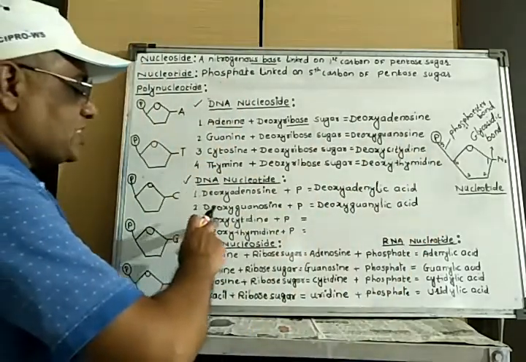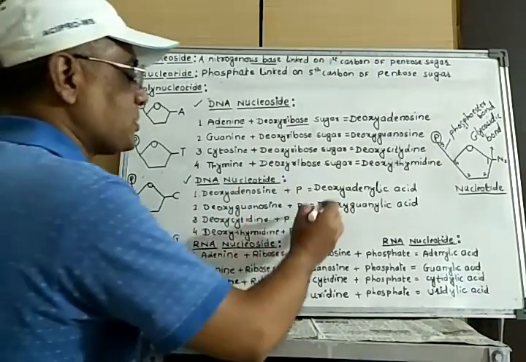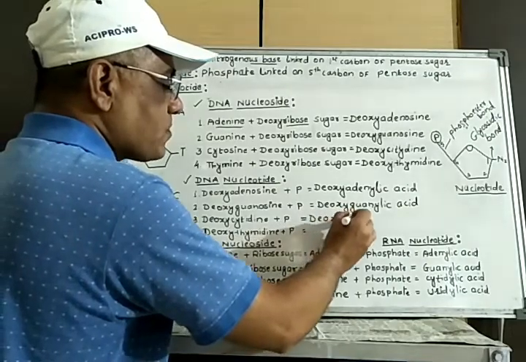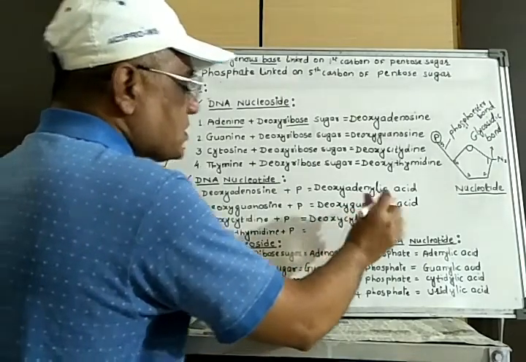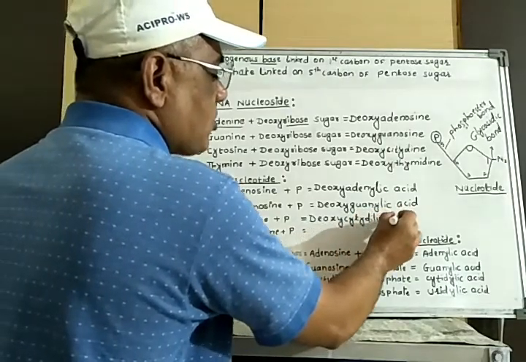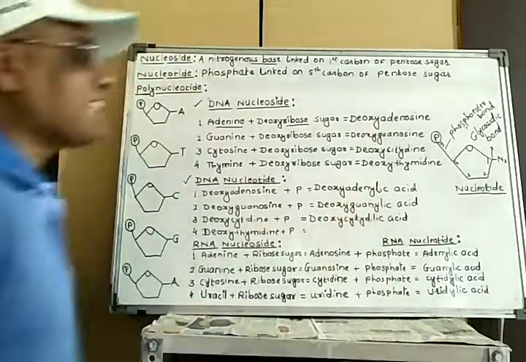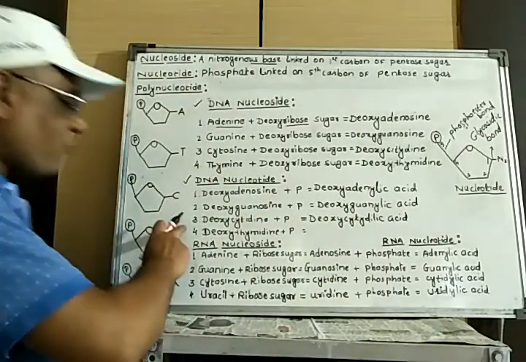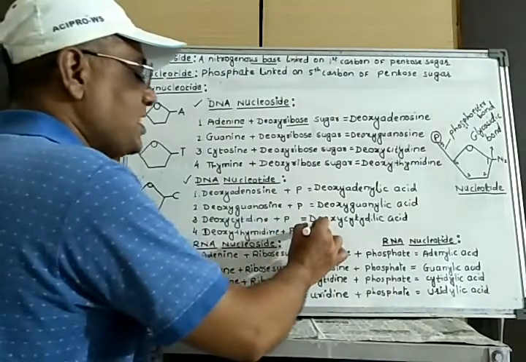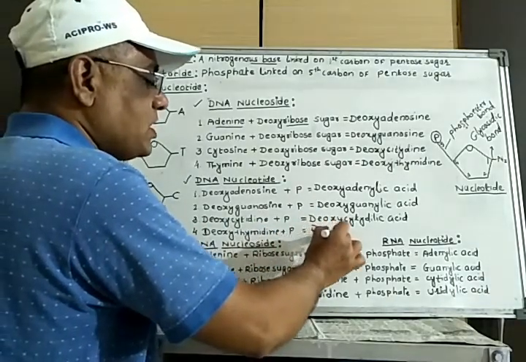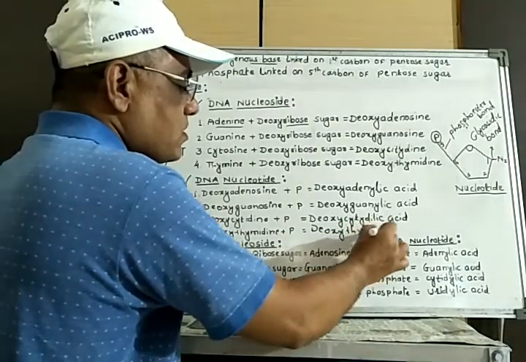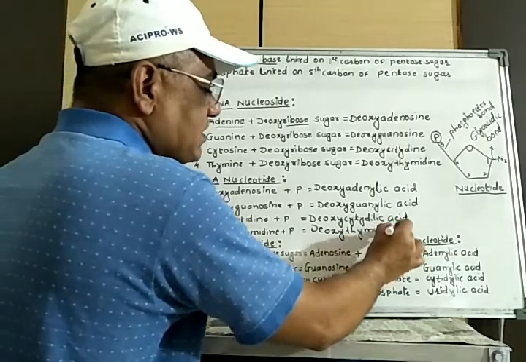Then the third type, deoxycytidine plus phosphate, there is formation of deoxycytidylic acid. And the fourth type, when deoxythymidine plus phosphate, there is formation of deoxythymidylic acid.